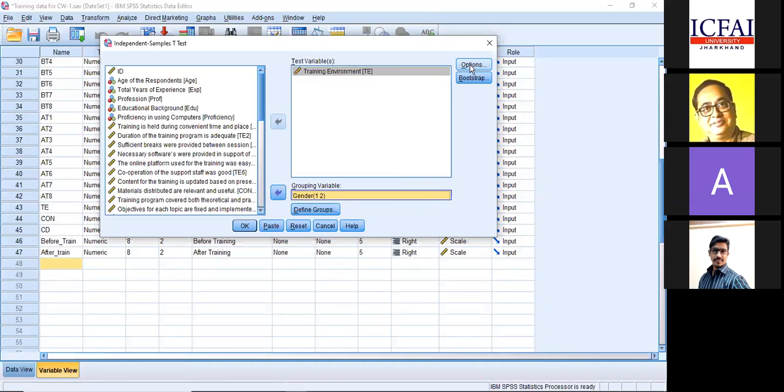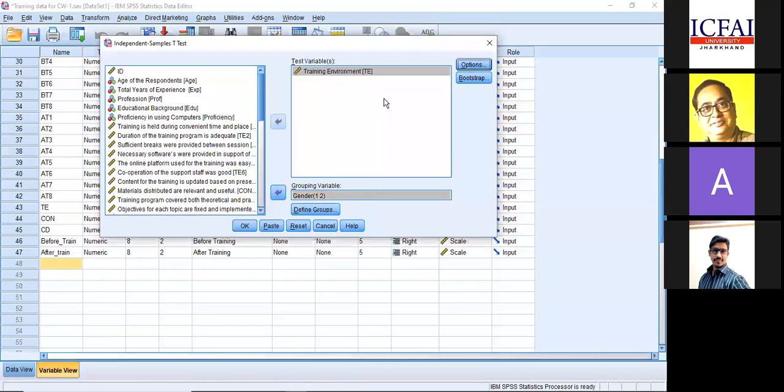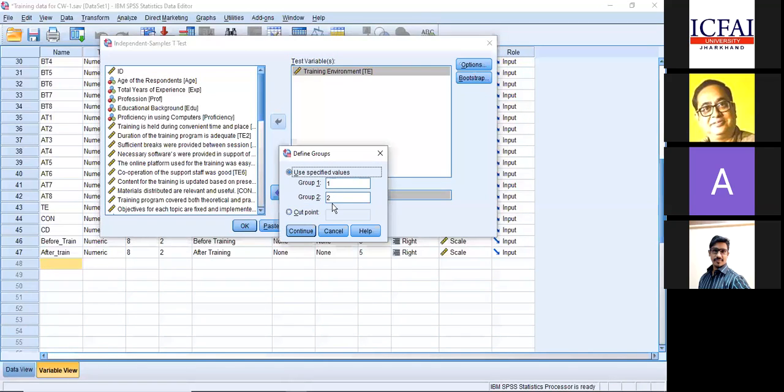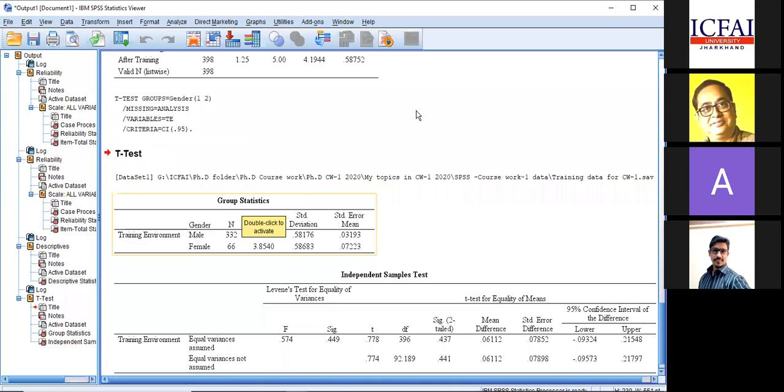You go to options. Okay, it is not required. Everything is fixed. So I'll repeat the process. Go to analyze. Click on the dependent variable and bring it to this location. And what is your independent variable you want to test? That is gender, which has two categories. Bring it to the grouping variable. There you define the groups as 1 and 2, and then click OK. Now you will get the result like this, right?